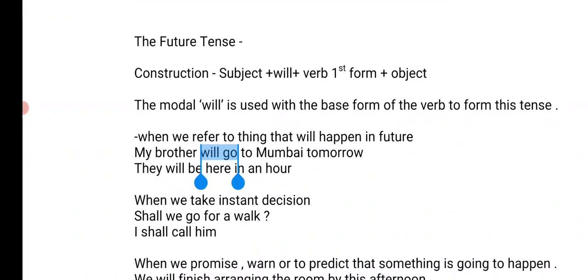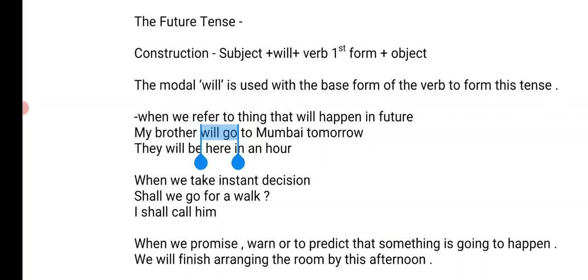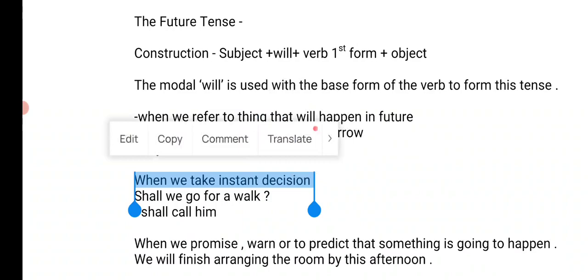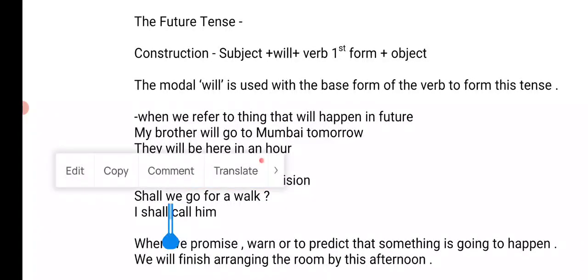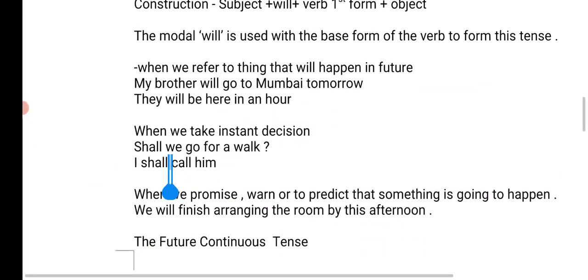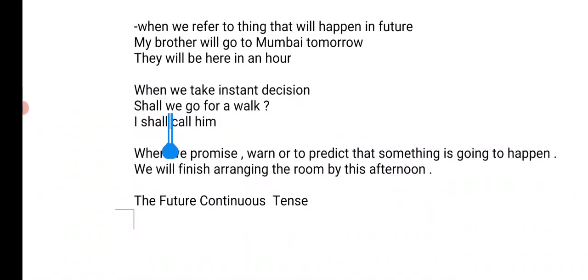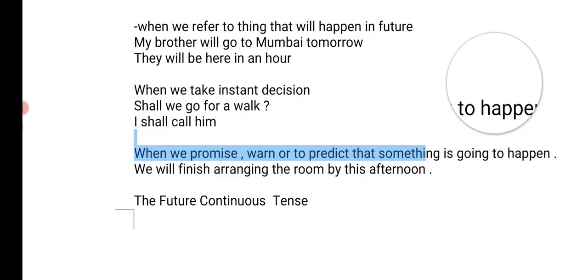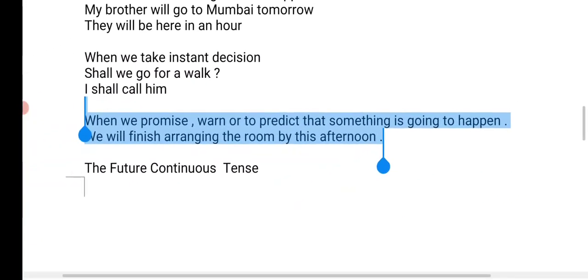Another example: they will be here in an hour. And some more situations where we use the future tense: when we take an instant decision. For example, shall we go for a walk? Shall I call him, right? Shall I cook breakfast? And when we promise, warn, or predict that something is going to happen,